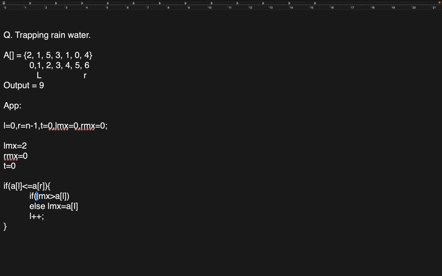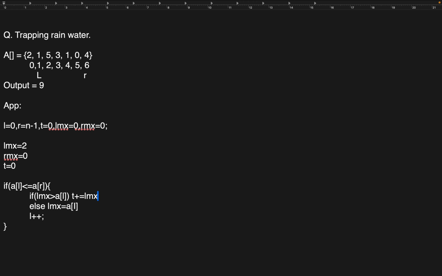So now let's check: left max is greater than array of L. Array of L is what? 1. Yes. And left max is 2. So if it is greater, then only we will add the water. What water will we add here?